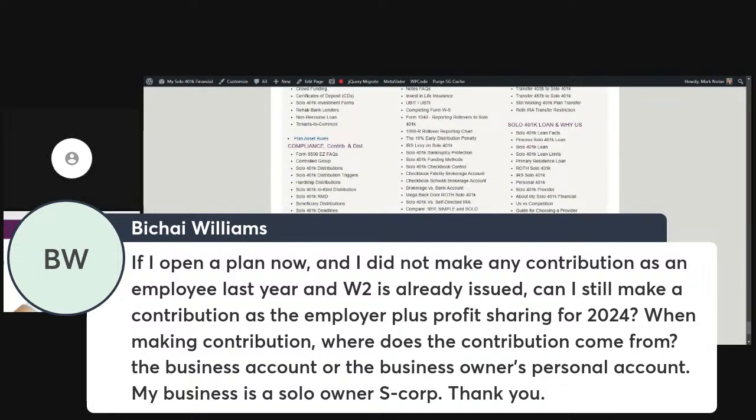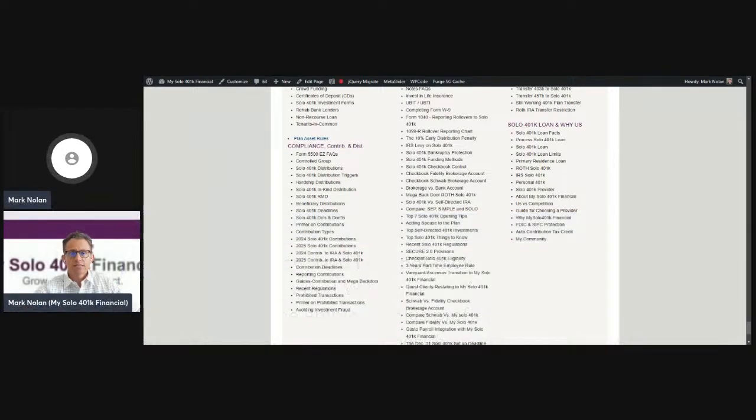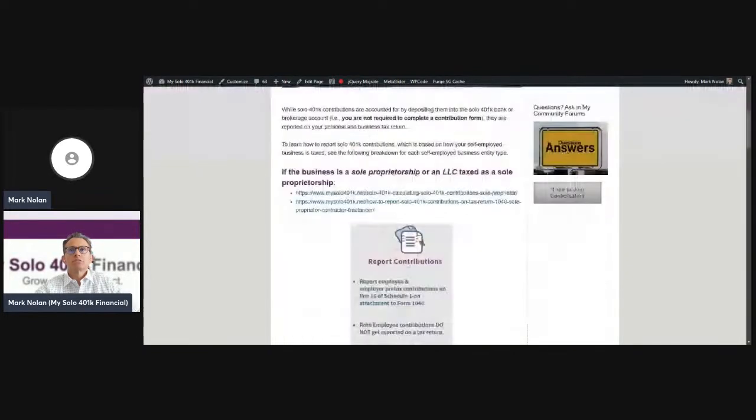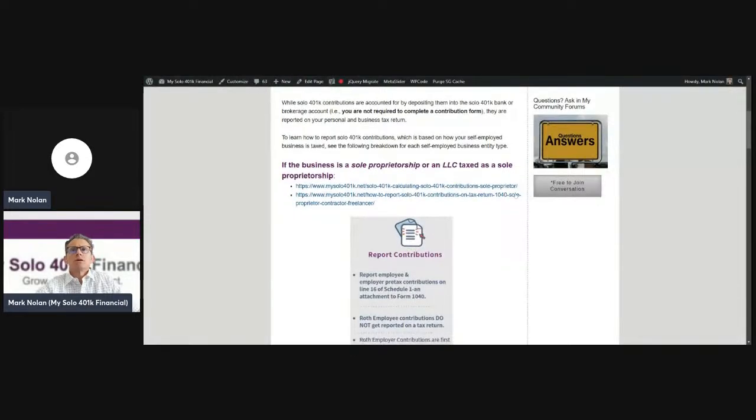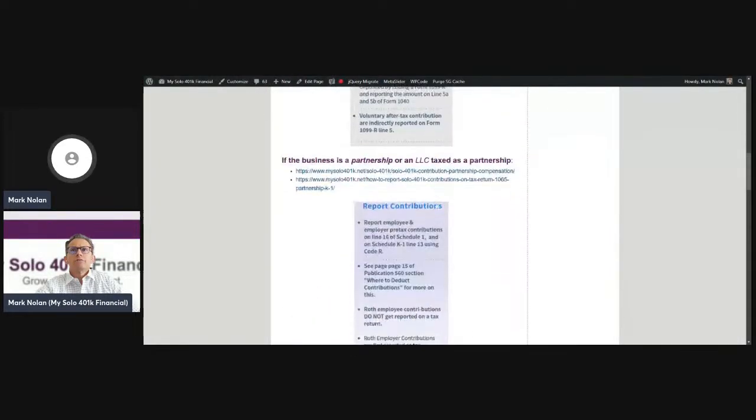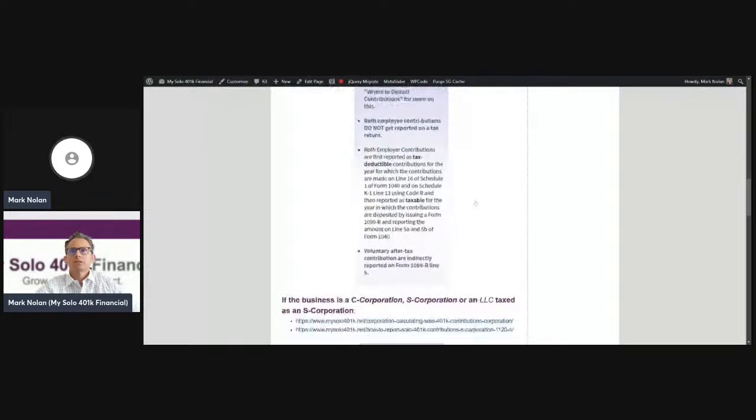Let me pull up my cheat sheet that will show the exact line number of that 1120S for reporting employer contributions. So here's a great resource from our website. Let me send this link over regarding where contributions are reported. Scroll down to the S corporation. Here we are.